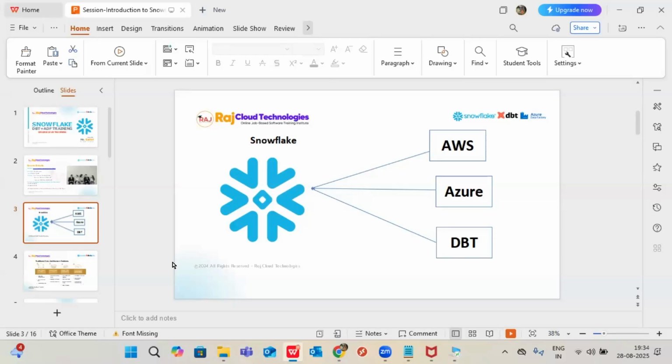Suppose Snowflake with Databricks, it won't work. This combination is very, very rarely used in projects. But PySpark with Databricks will work properly. Like that, which technologies Snowflake works with in real time, and what companies are expecting, I focused on those things and prepared this syllabus. Everything I experienced, after that I explored in trainings. So I'm a real-time working person.